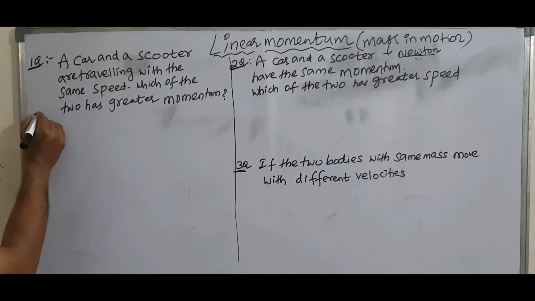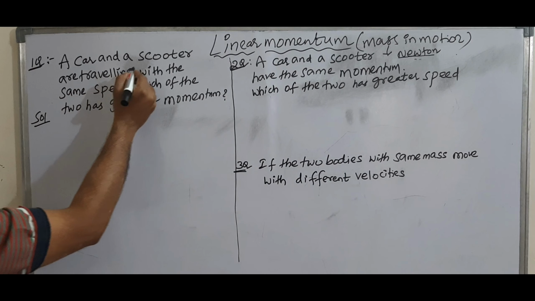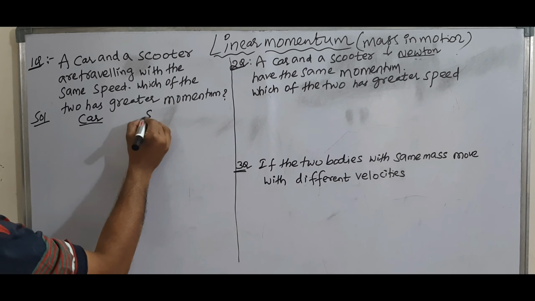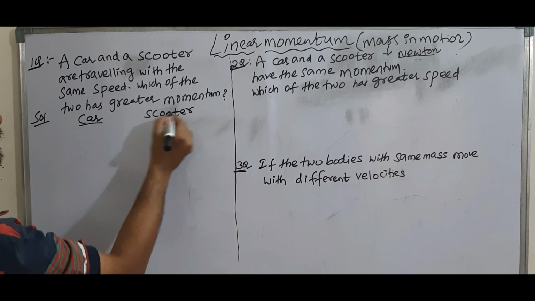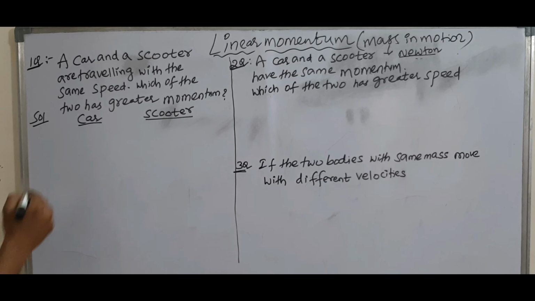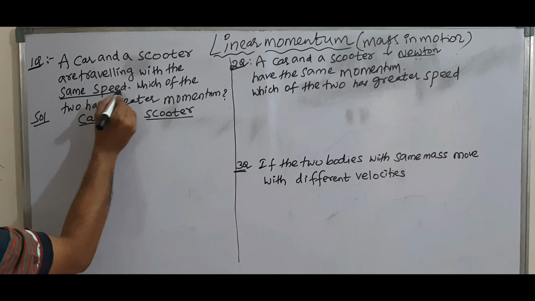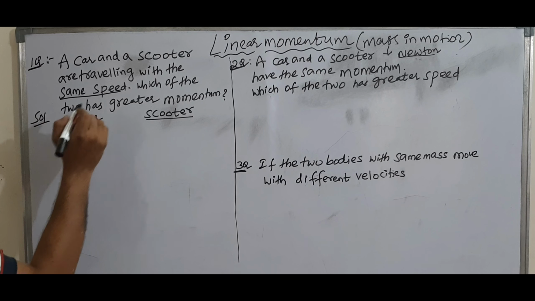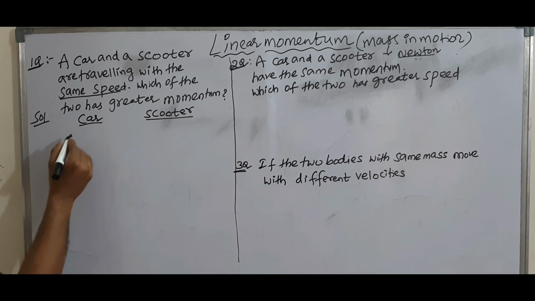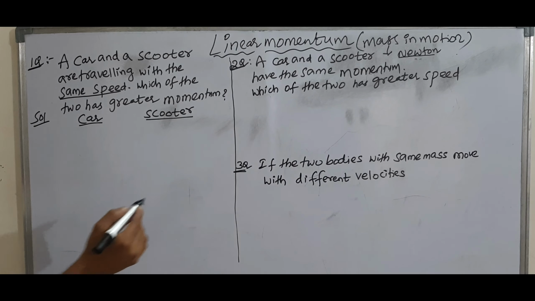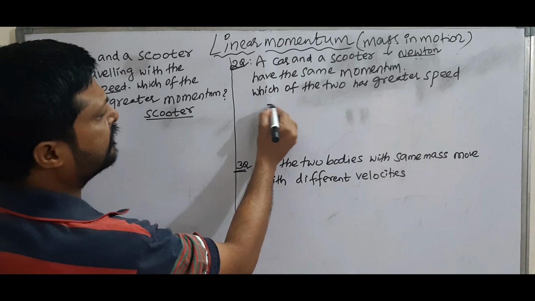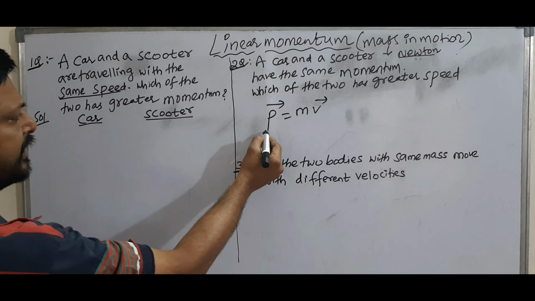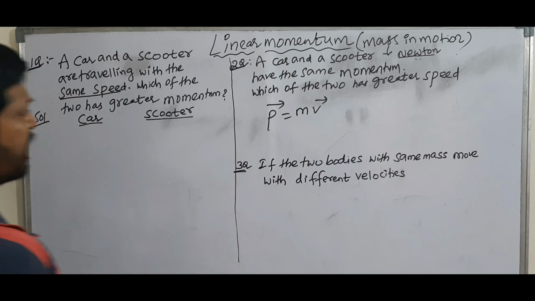See the board. First write car and scooter, traveling with the same speed. To calculate momentum we need mass and velocity.